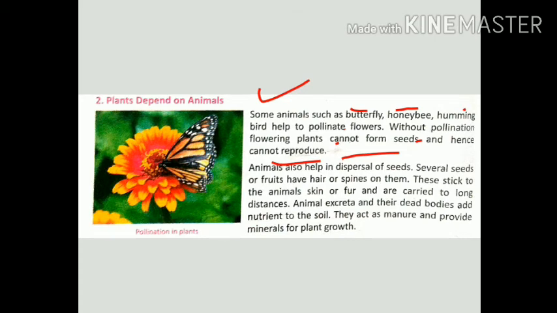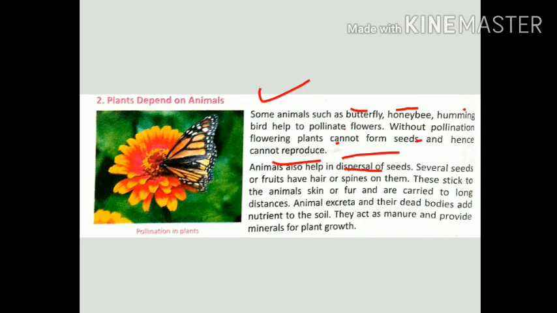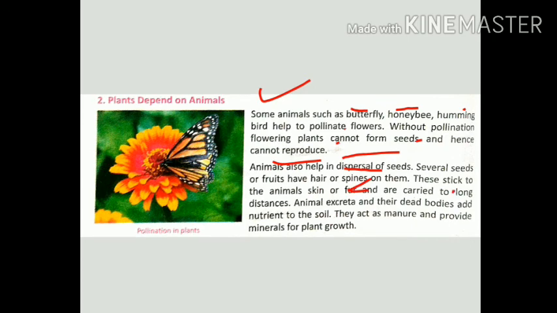Animals also help in dispersal of seeds. The plants grow here and there wherever they want. We can see that some plants grow by the side of the road, some grow near the cities, so how do they reach there? They reach there with the help of animals' bodies. So animals help in the dispersal of seeds, means वो बीजों को फैलाते हैं. Several seeds of fruits have hairs or spines, means कांटे जैसी होते हैं. So they stick to the animal skin when it touches the flowering plant.